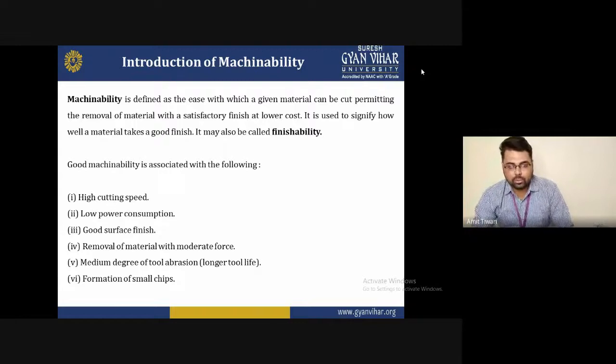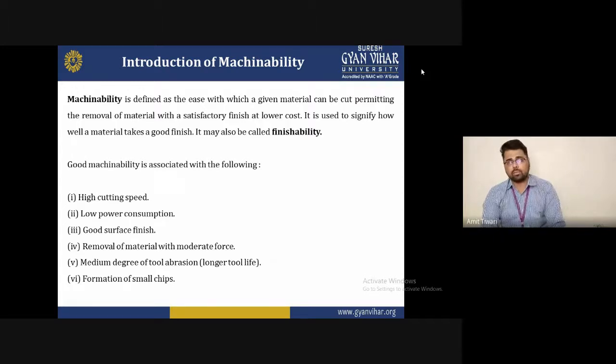Formation of a small chip: during machinability, when the material starts to be removed from the workpiece surface, chips are formed. Basically we want small chips, small in quantity. If the chips are not small and we generate a large quantity, then an excess amount of material is removed, and this is not a good feature of good machinability. So small chip formation and continuous chip formation.